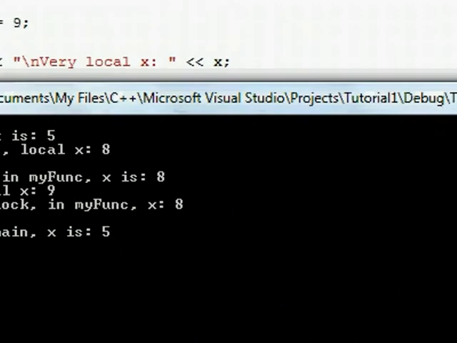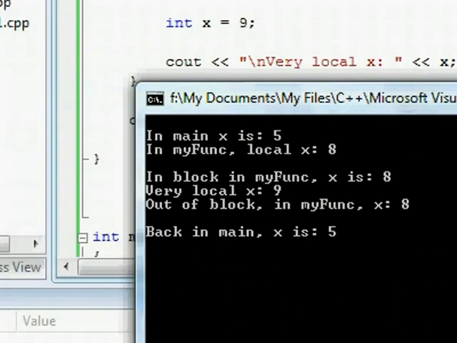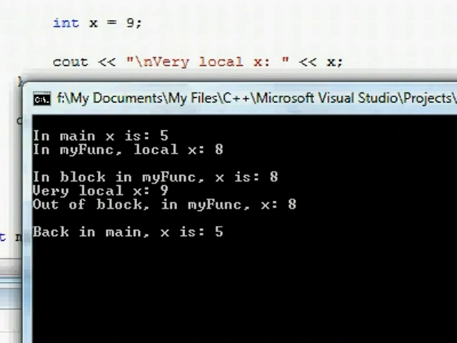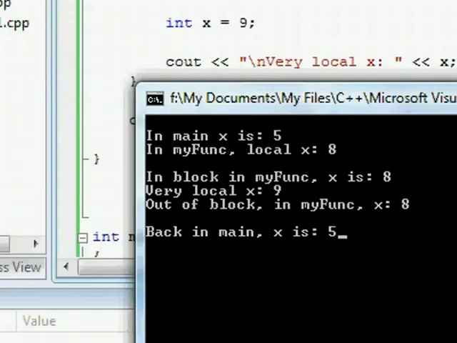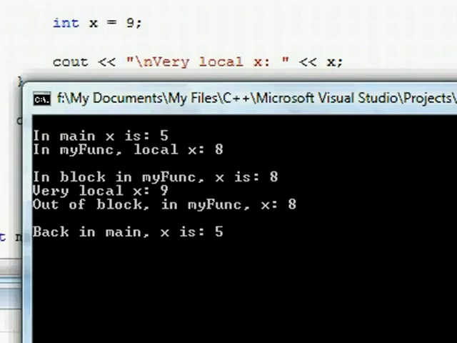In the main function, x is 5. In my function, the local x is 8. Inside the block of my function, x is 8. And then the very local x, which blocked the visibility of the previous x, is 9. Then we went out of the block. In my function, it's 8. And then back in main, the local x is 5.